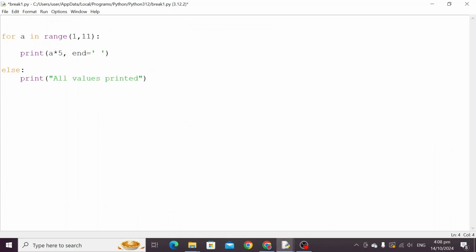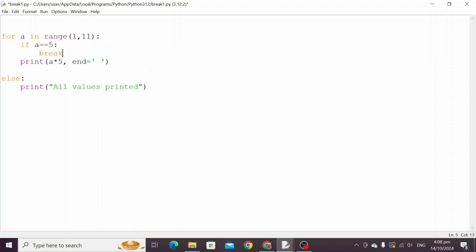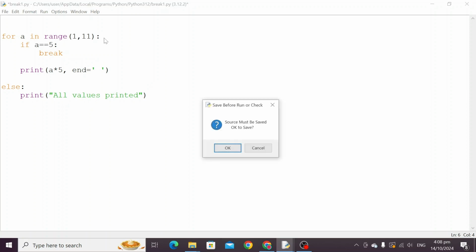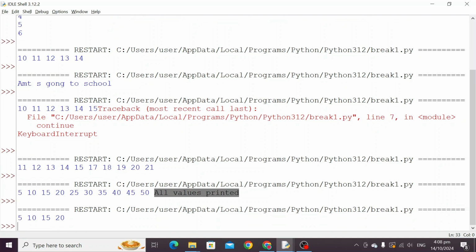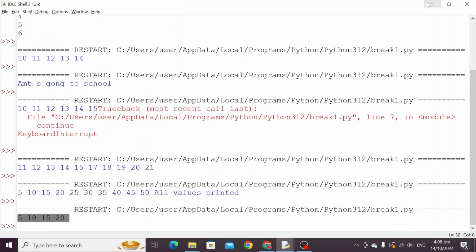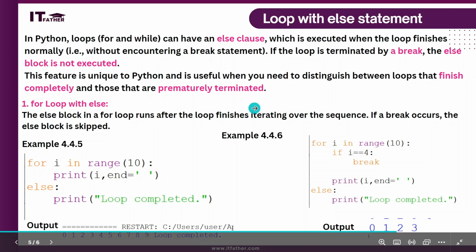But if we are using an if statement here, if a equal to 5, then break. If we are using the break statement, then it is only displaying 5, 10, 15, 20, and the else part is not printed. The same will happen with the while loop also. You can practice the same thing.